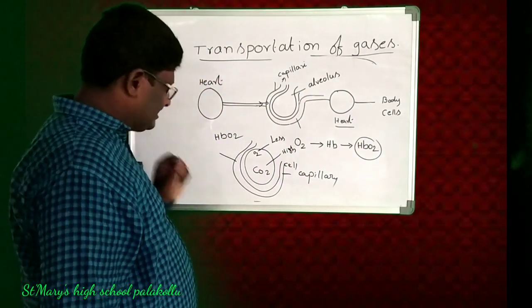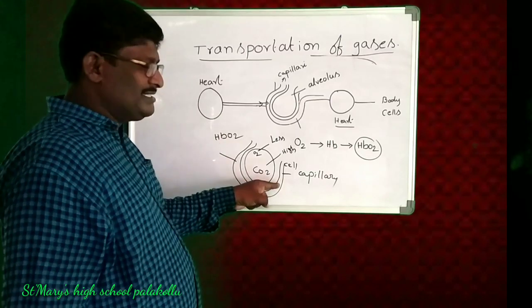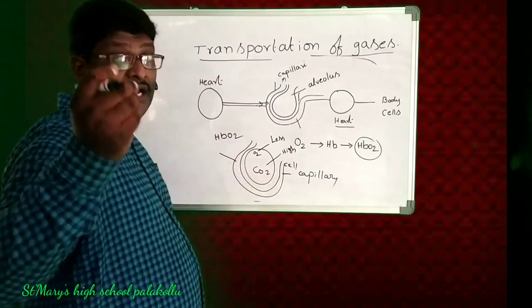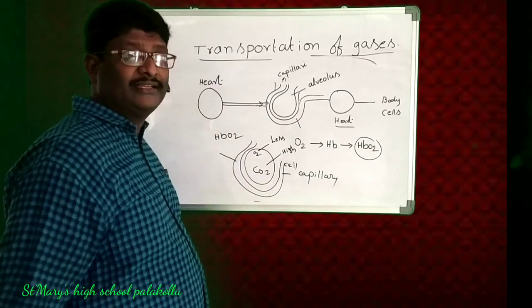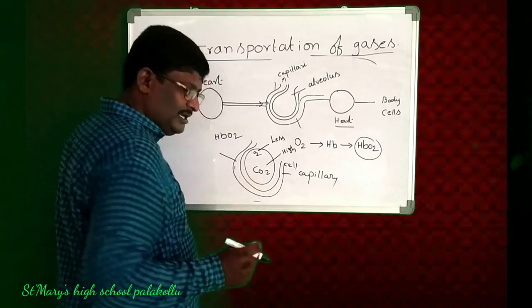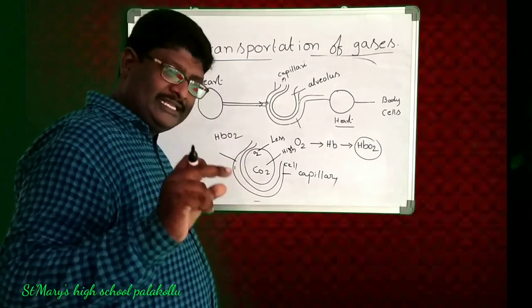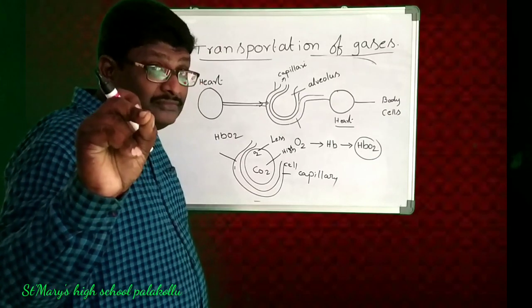Okay, next. In the capillary, HbO2 is there. Meanwhile, a little amount of carbon dioxide is also there. HbO2 means in the hemoglobin there is oxygen as well as a little amount of carbon dioxide.